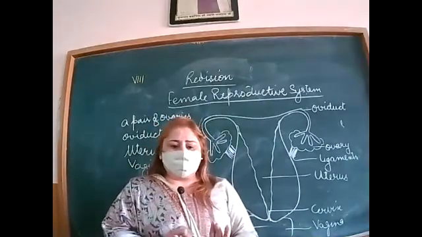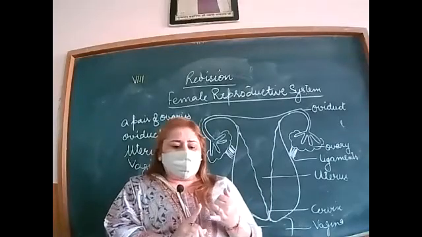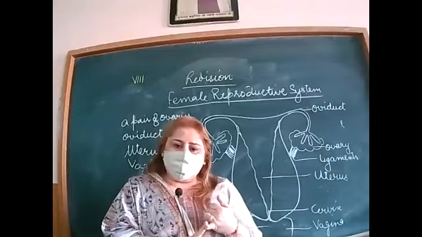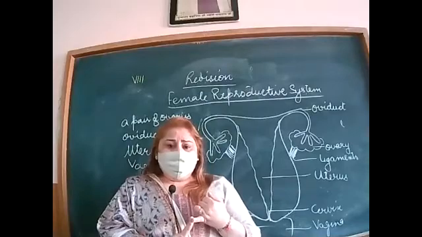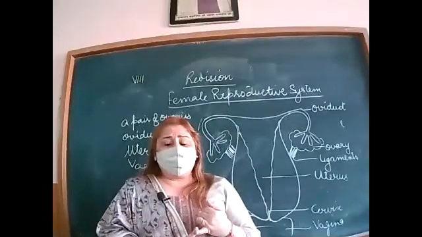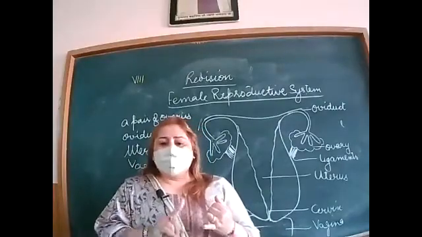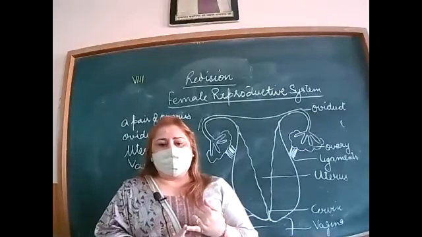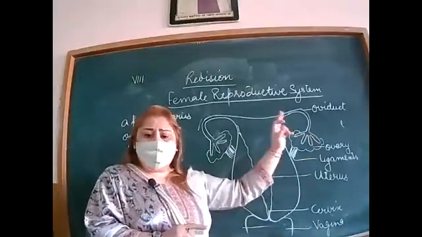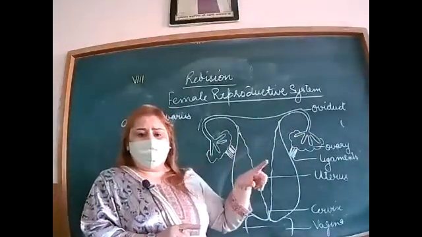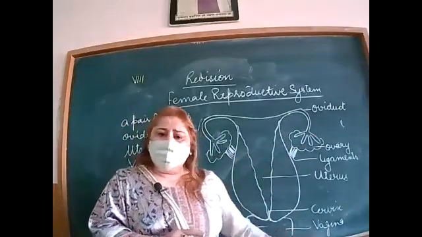What is the main function of the ovary? The main function of the ovary is to make the female gamete, that is called eggs or the ova or ovum. At puberty, ovaries produce eggs required for fertilization. A single mature egg is released into the oviduct alternately by one of the ovaries every month.